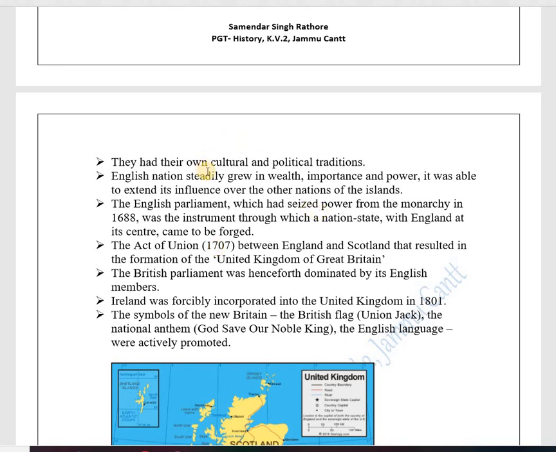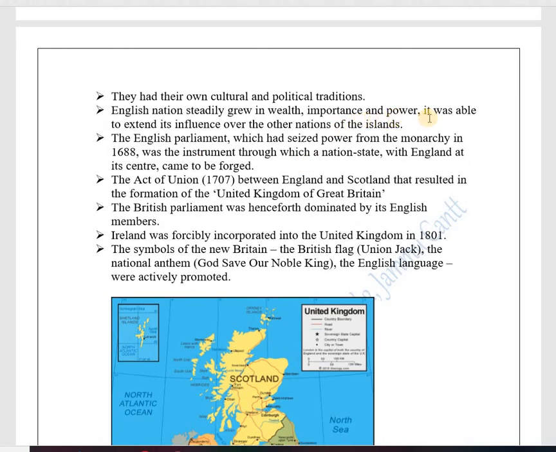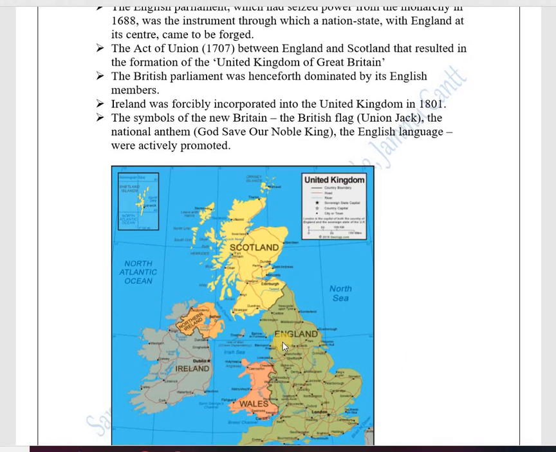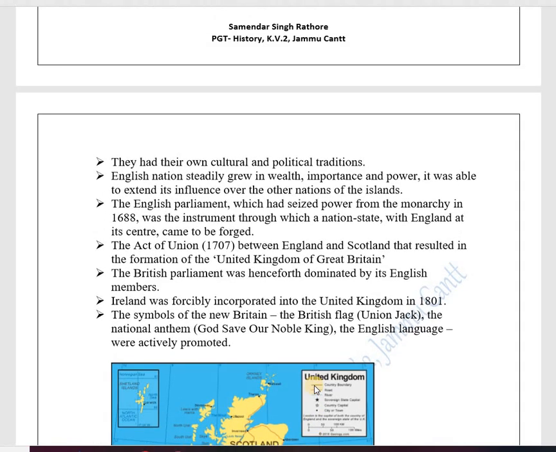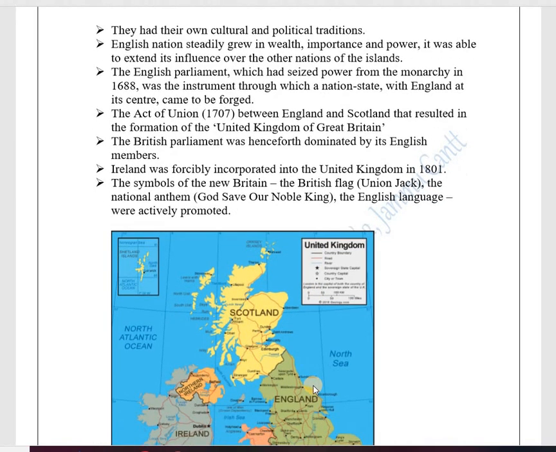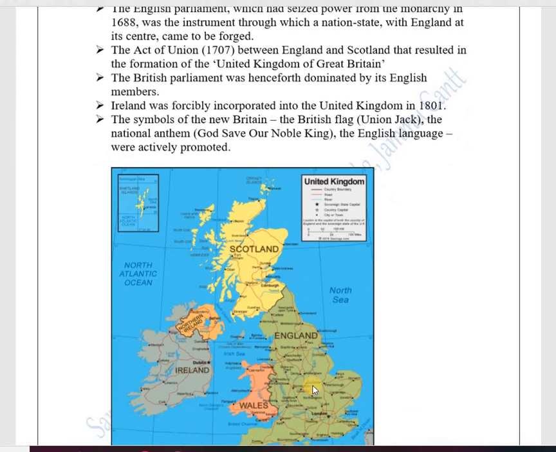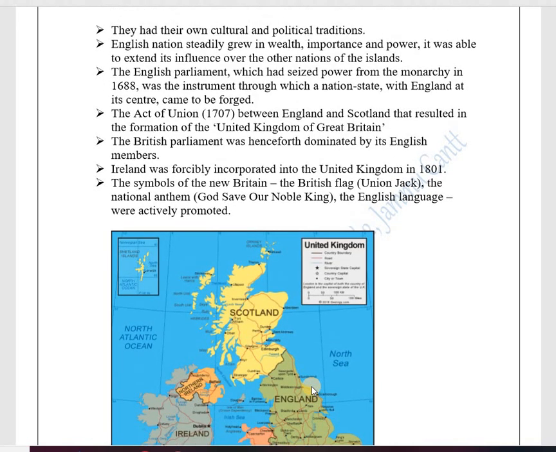The English nation steadily grew in wealth, importance, and power. It was able to extend its influence over the other nations of the island. Now, England as a country started to progress because of industrialization, imperialism and the army. It became very powerful, and slowly and steadily started to increase its power over the other island countries.